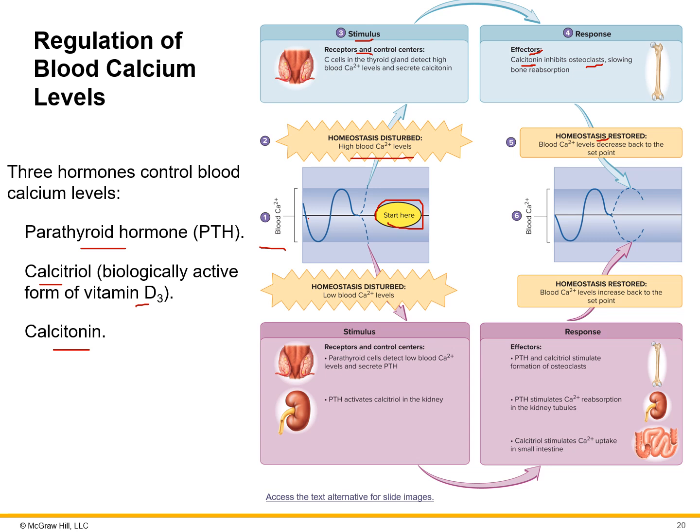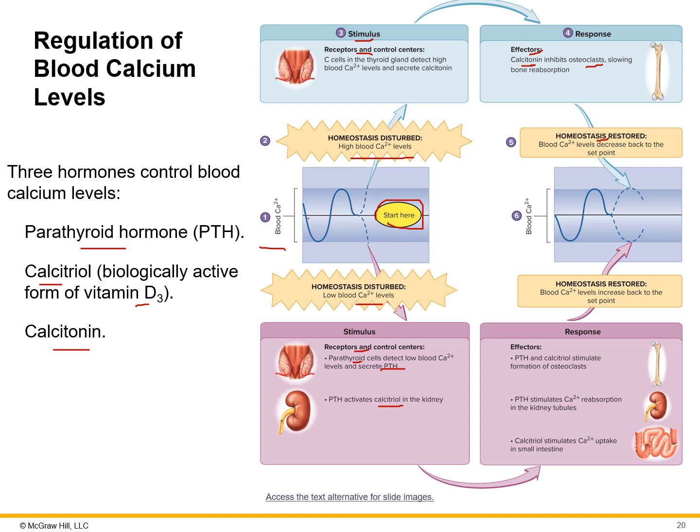Well, if it keeps going and decreases too far, what's going to happen if our calcium is too low? Again, the receptors get activated, and now the parathyroid cells are going to release PTH, the parathyroid hormone, and that activates the calcitriol, that vitamin D, in the kidneys.